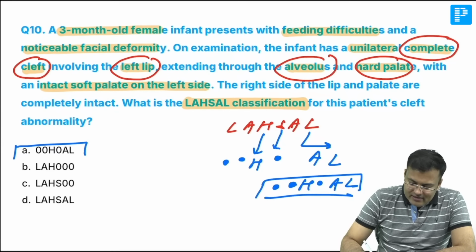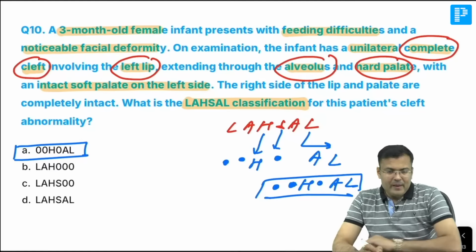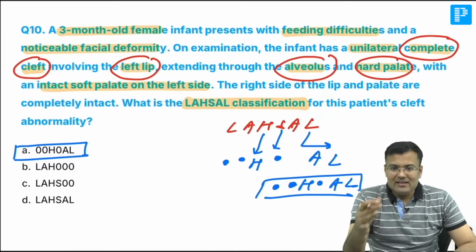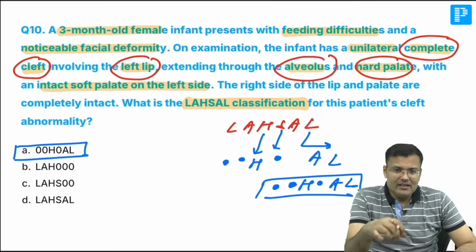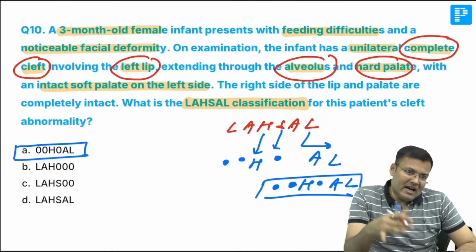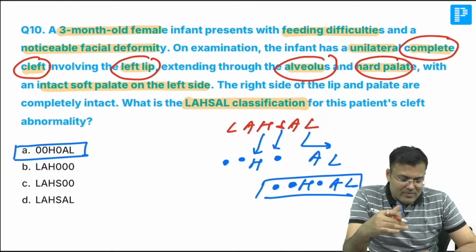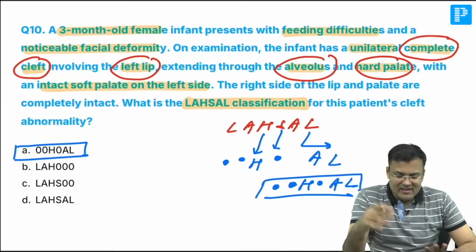And what is the correct answer? Option A. So guys, practice. Though it is not asked frequently, this kind of question was asked in INI-CET. That's why you have to practice. Easy? Clear? Next.